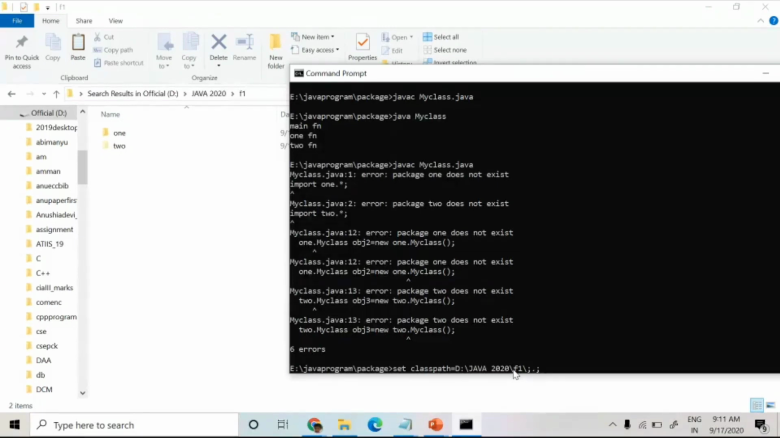If I am not giving dot semicolon, the main program MyClass dot class file will be searched for in this folder F1, but it is available in the current package folder. Understood or not? Yes or no? Yes, ma'am. Okay, so that's why here I'm giving a dot. Dot means the current directory, because the main program MyClass is available in the current directory.